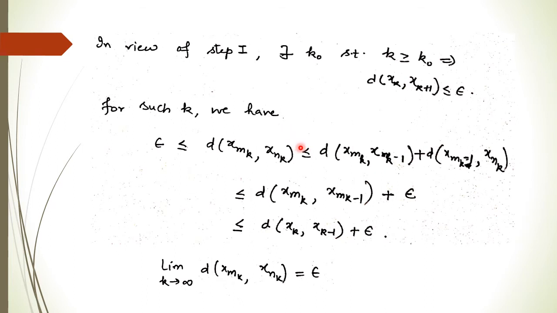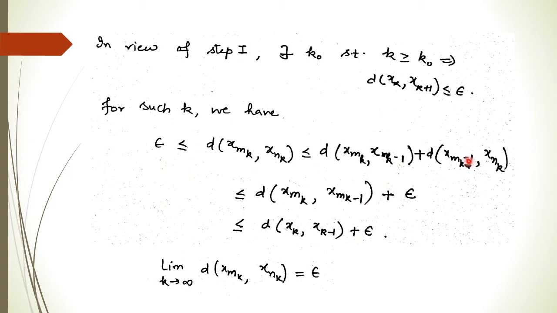But further this is less than or equal to, we can apply the triangle inequality and add the point x_{m_k-1}, right? So now just see, these are two consecutive, and this is any.